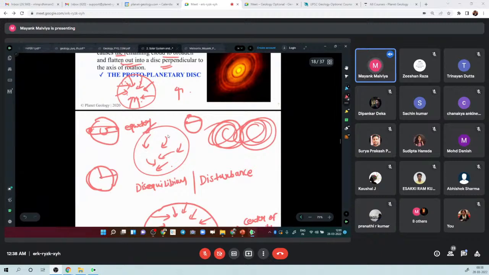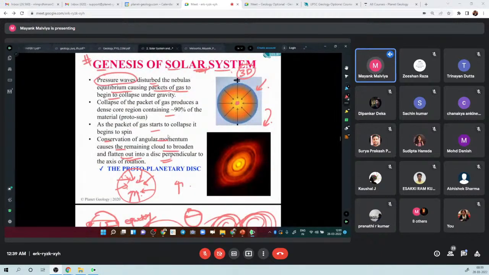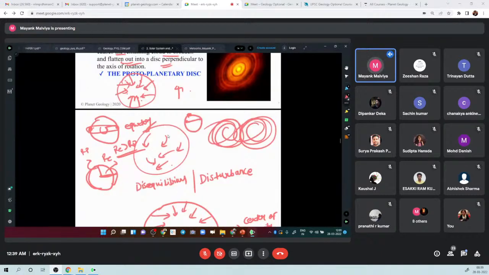If you see the radius of the Earth at the equator and at the pole, you know that R at equator is more than R at pole, right? So this is the same flattening. Because of this phenomenon, the nebula flattens out as a disk.